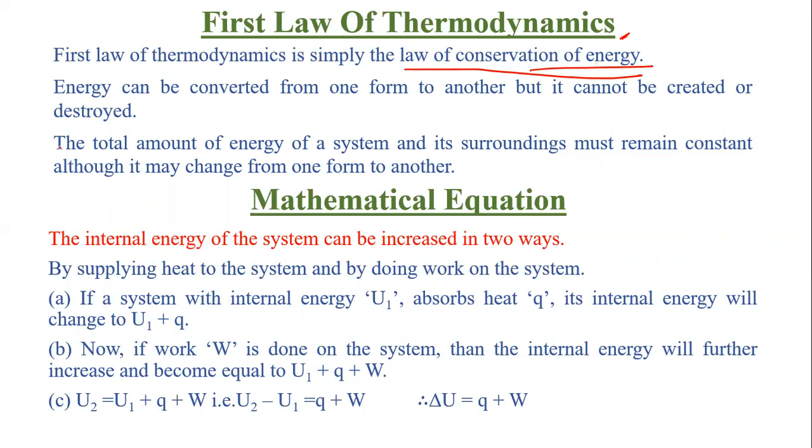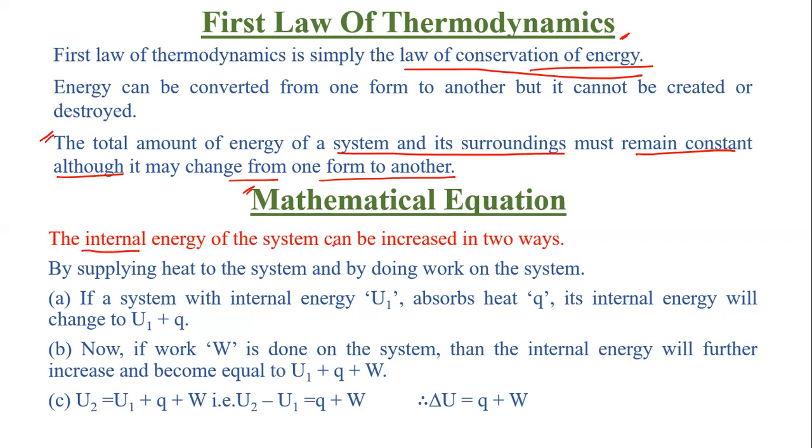So the total amount of energy of a system and the surroundings must remain constant, although it may change from one form to another. So only the form of energy is changing. You can't destroy energy or create energy, but it simply converts from one form to another form. Clear? Okay, this is the first law of thermodynamics. Now what will be its mathematical equation?